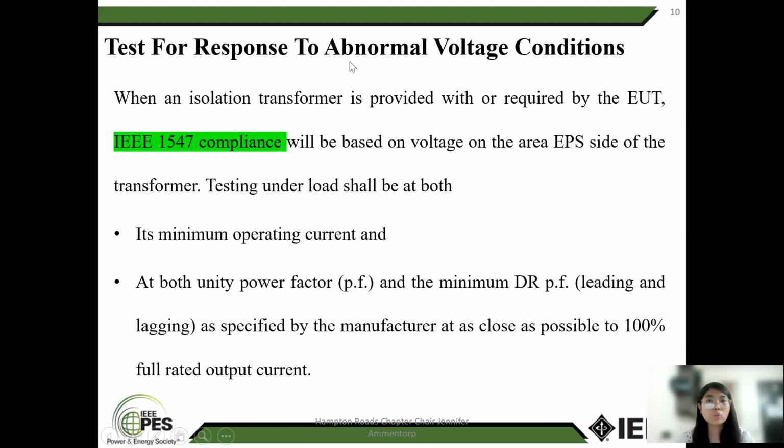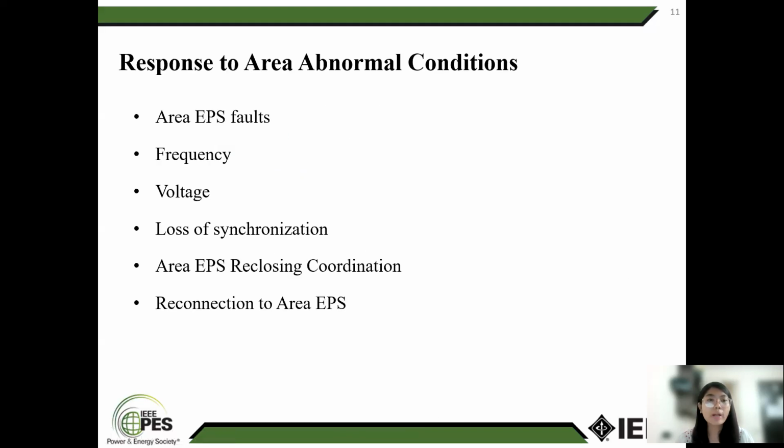Test for response to abnormal voltage conditions. Normally, the EUT senses voltage either at the point of common coupling with the area EPS or at the point of DR connection specified in IEEE 1547. Compliance will be based on the voltage on the EPS side of the transformer. During testing, the load shall be above its minimum operating current, above unity power factor, at minimum DR power factor, leading and lagging as specified by the manufacturer, as close as possible to 100% full rated output current.